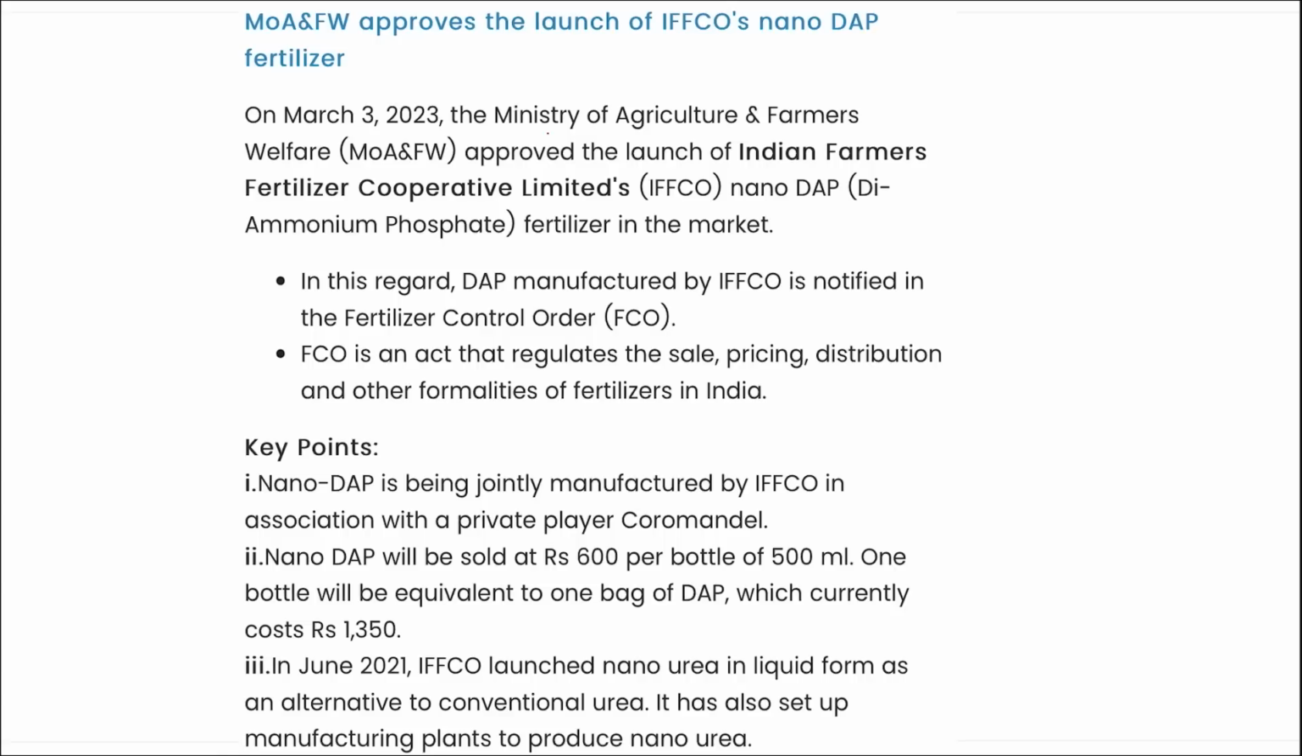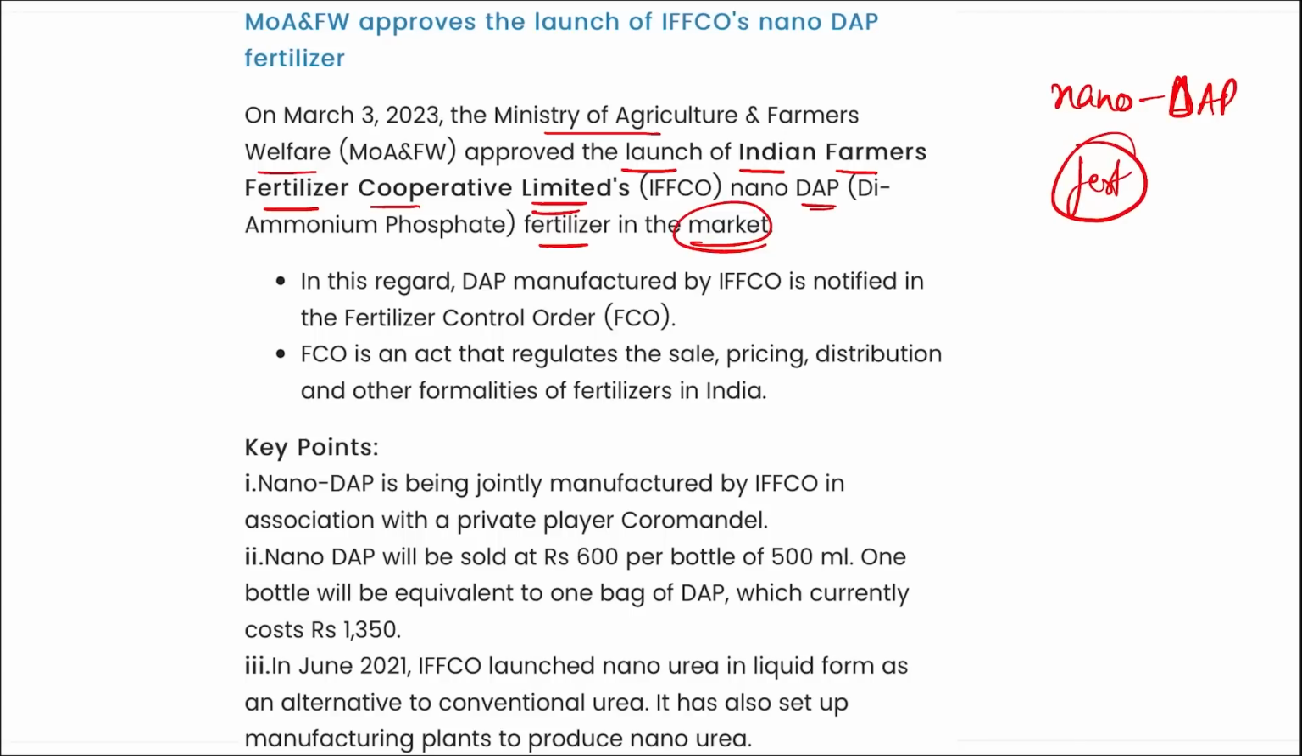Moving on. Next, the Ministry of Agriculture and Farmers Welfare has recently approved the launch of Indian Farmers Fertiliser Cooperative Limited's Nano DAP fertilizer in the market. I repeat, here we will be talking about Nano DAP. DAP is diammonium phosphate. Alright, it is a kind of fertilizer. So remember, it is the Ministry of Agriculture and Farmers Welfare that has approved the launch of IFFCO Nano DAP fertilizer in the market.